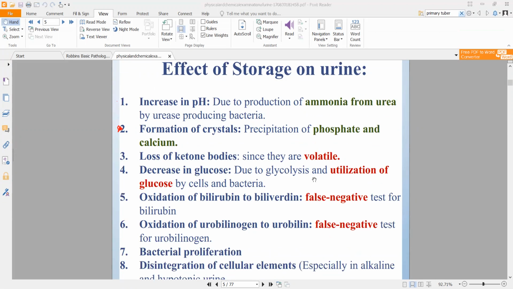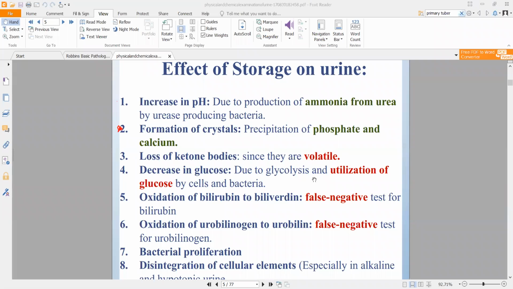It will, if you keep on storing it for a long time, the pH of that urine will increase, simply because the ammonia from urea will keep on increasing in volume because of the bacteria which has urease, right? If your urine has some bacteria, generally there will be a little bit of bacteria in your urine sometimes.